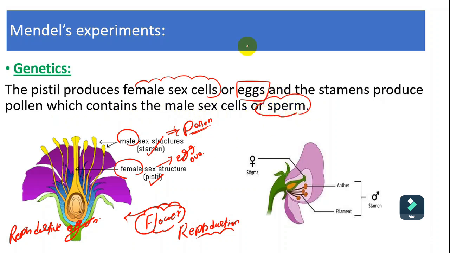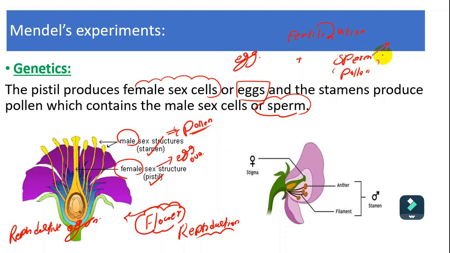What are the benefits of eggs and sperm? This is the egg and this is the sperm. When we combine both of them, we carry out a process called fertilization. Fertilization is the process in which we mix the egg with sperm or egg with pollen. What is the difference between sperm and pollen?